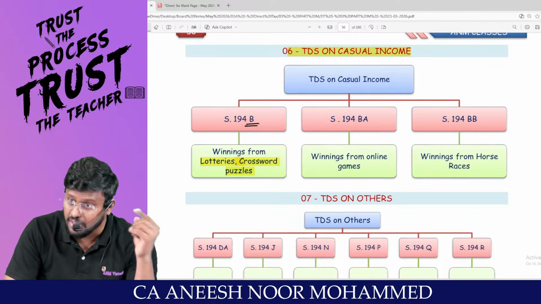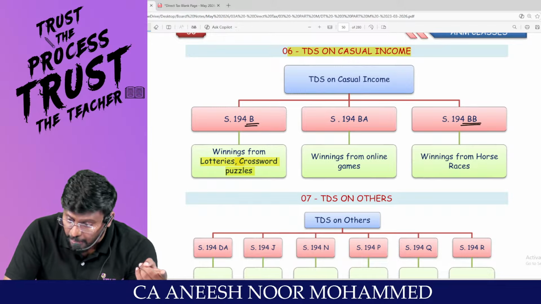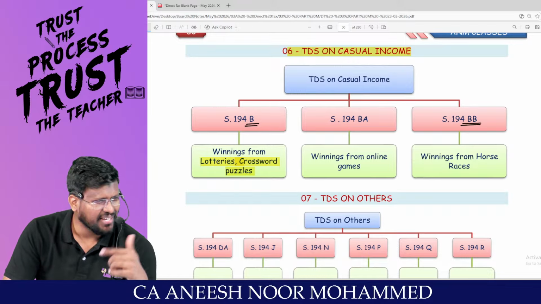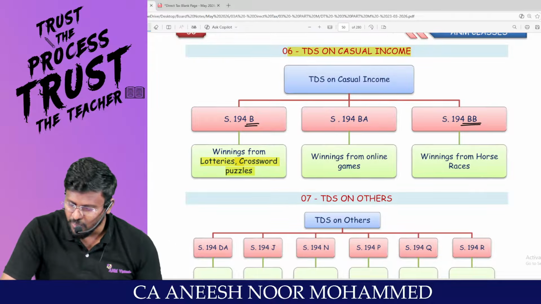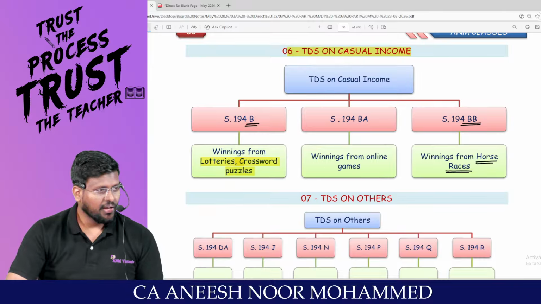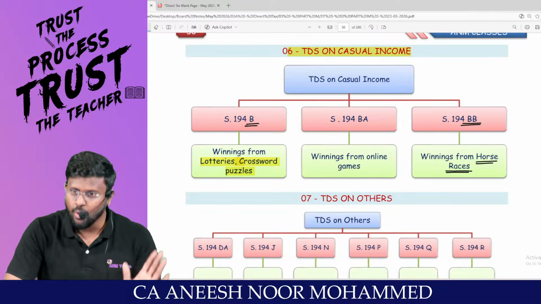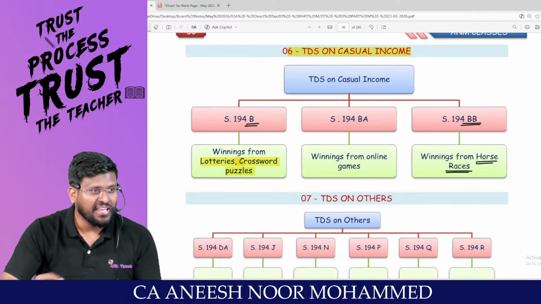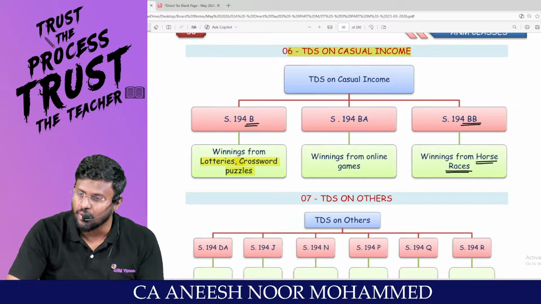Exactly, horse number 3 is winning. It's Bada Bhagya. It's not Bhagya, it is what? Bada Bhagya. That's why winning from what race? Horse races. Arre, horses also no problem, yaar. You are playing Dream 11 and some games and all.